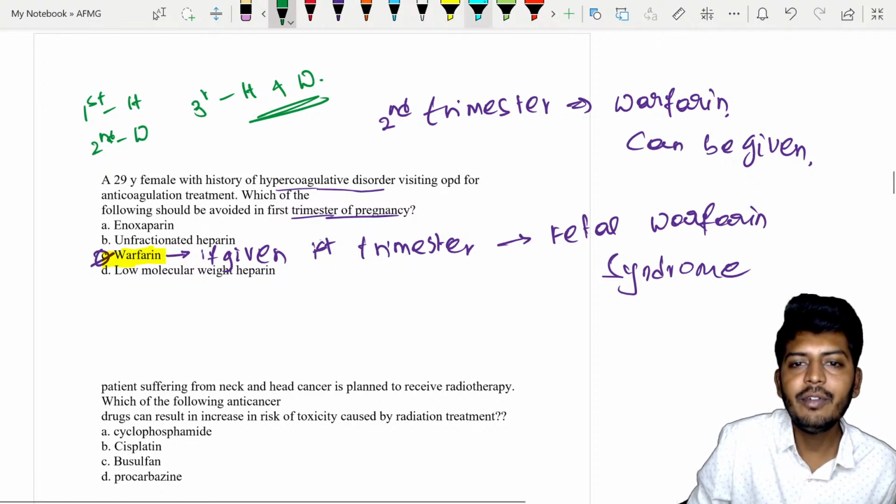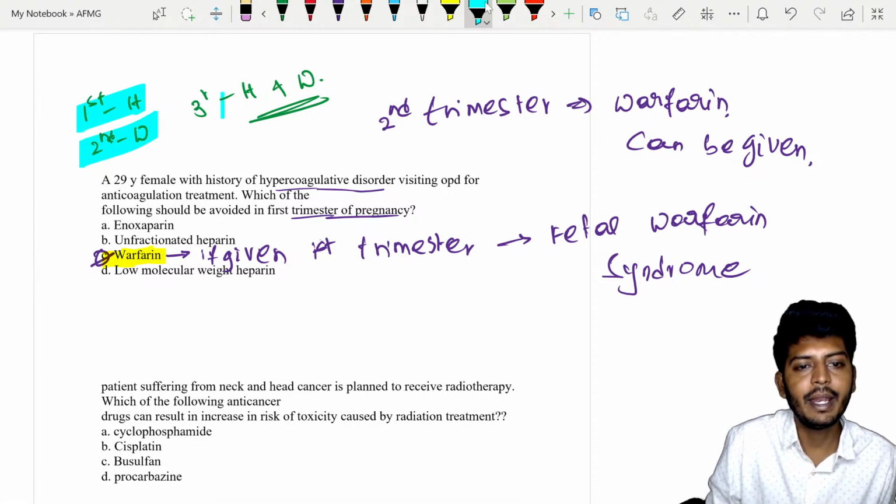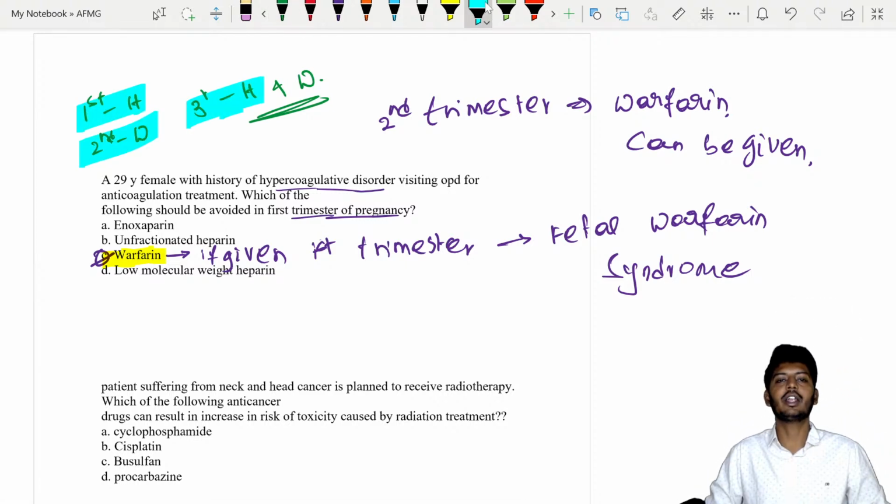Sir, why can't we just continue with heparin throughout the pregnancy? Because it causes one more side effect. What is the side effect? Very good, it is osteoporosis. To avoid osteoporosis, we shift between heparin and warfarin again and again.